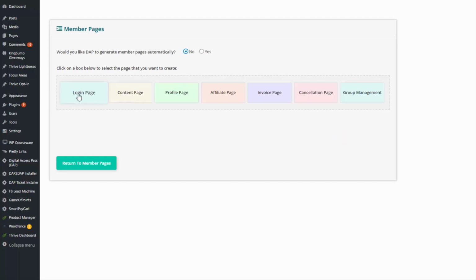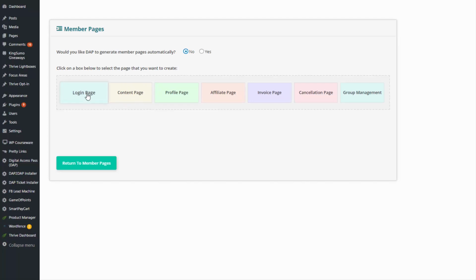However, if you want to have more control over the pages and want to customize the pages, you can just select the page you want to create and you can follow the steps. For example, say you want to create a login page for your membership site. Now you just have to create one login page. When users log in, they can access all of their products, all of their content when they go to the content page. So you do need to create a content page as well, because this is a page where your users will find all the products and all the content that they have signed up for or purchased from you.